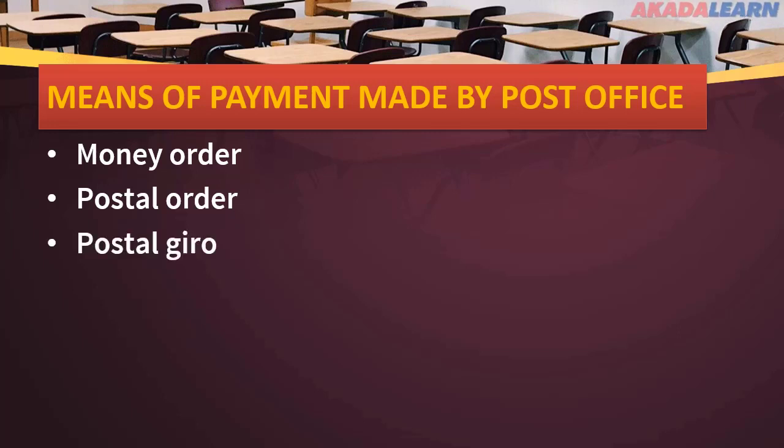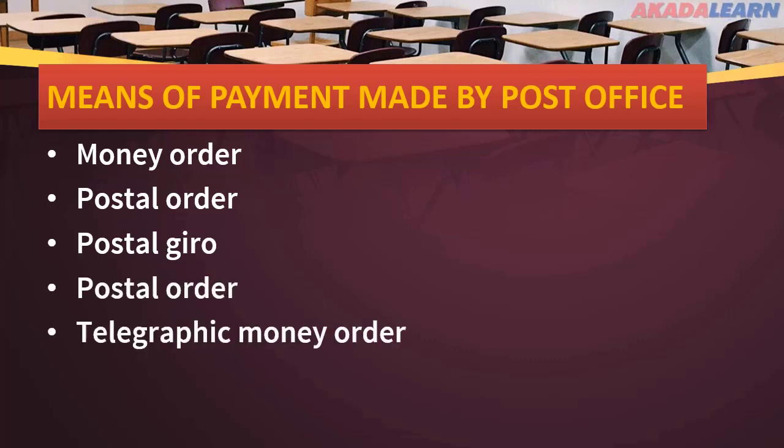3. We have postal giro. A giro transfer is a payment transfer from one bank account to another bank account, and it is initiated by the payer and not the payee. Next we have telegraphic money order. This is a method of sending money to someone in urgent need of cash. The sender places cash with a telegraph office, which then wires the telegraph office at the city of destination to disburse the cash or acceptable equivalent.